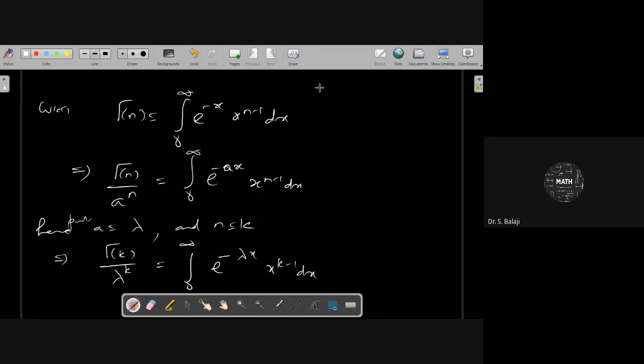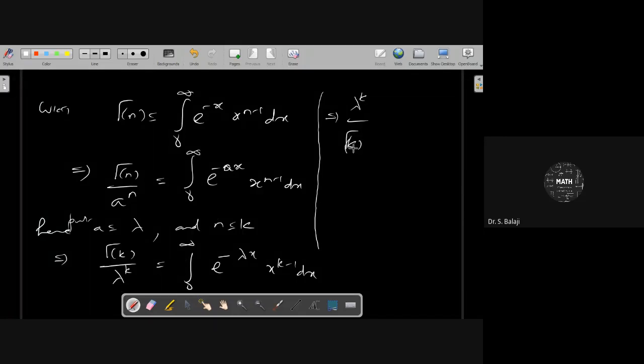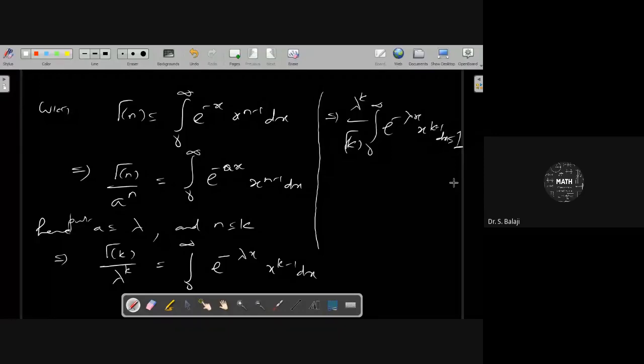Now get everything on one side: lambda power k by gamma k, integral from 0 to infinity of e power minus lambda x, x power k minus 1 dx, equals 1. So the right hand side is equal to 1.